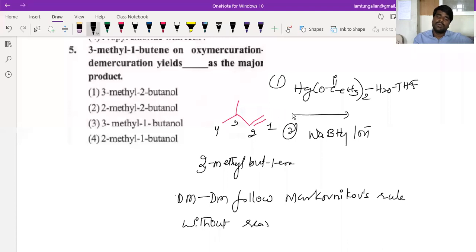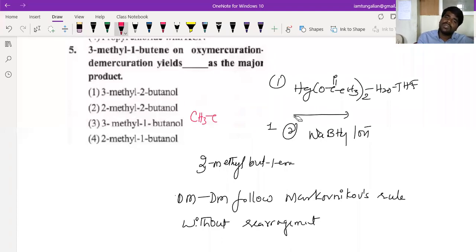So what do you have to do, beta? What is Markovnikov's rule? Let me write it clearly, beta. See what happens here. This is CH3, CH3, CH, double bond CH2. So this is a double bonded carbon having two hydrogens, beta.